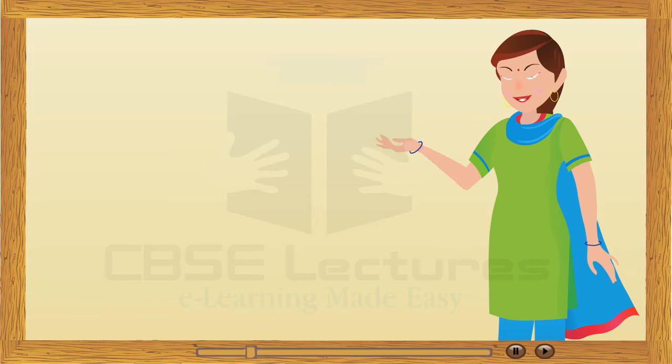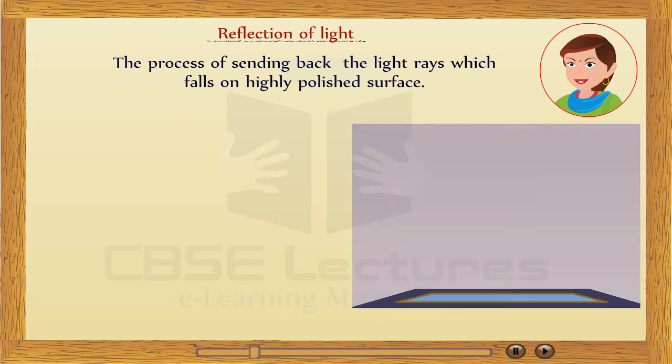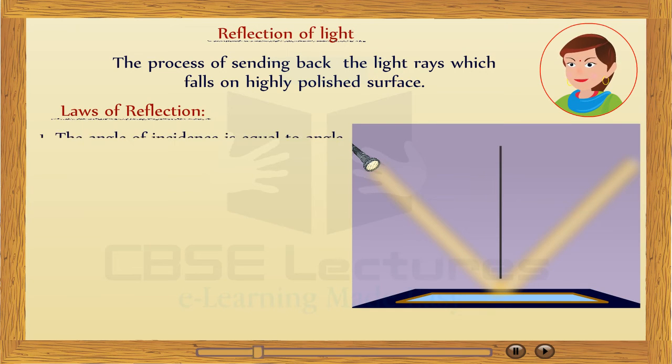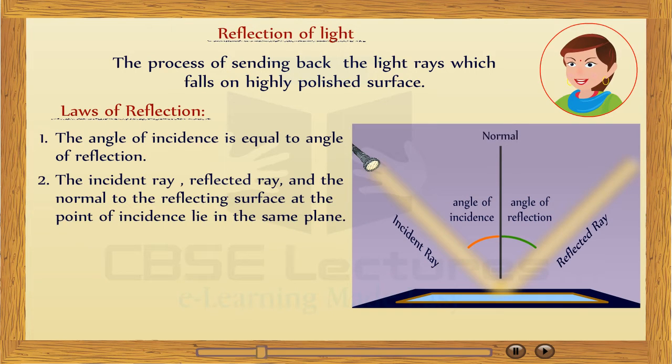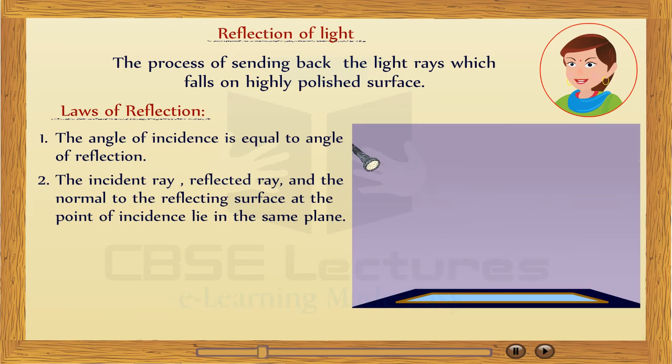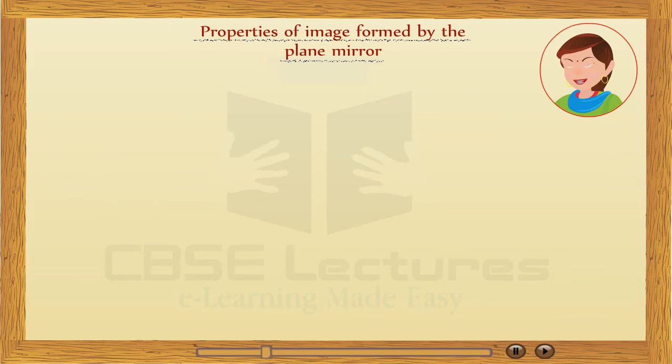Reflection of light. When light falls on the surface of an object, some of it is sent back. This is the process of sending back the light which falls on a highly polished surface. Law of reflection. First, the angle of incidence is equal to the angle of reflection. Second, the incident ray, the reflected ray, and the normal to the reflecting surface at the point of incidence lie in the same plane.